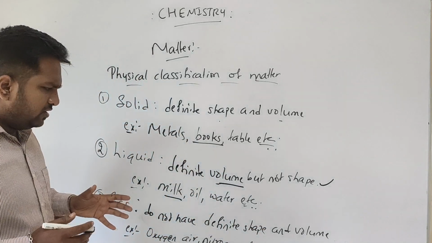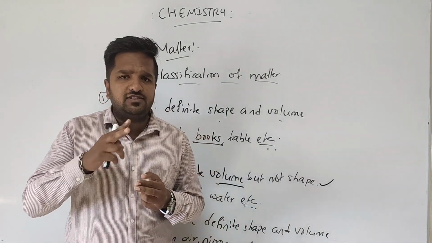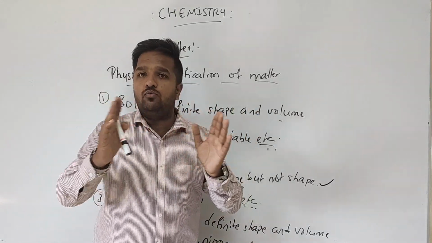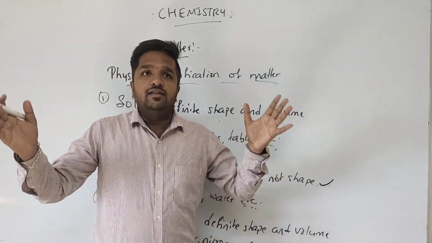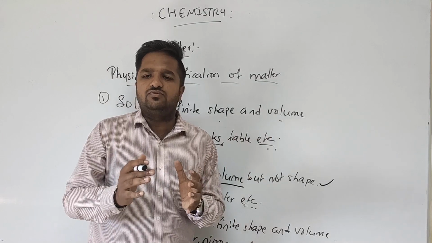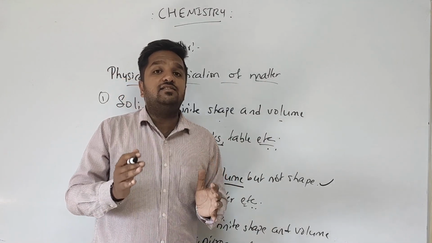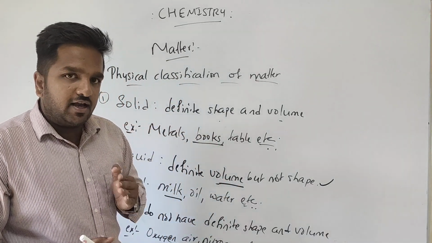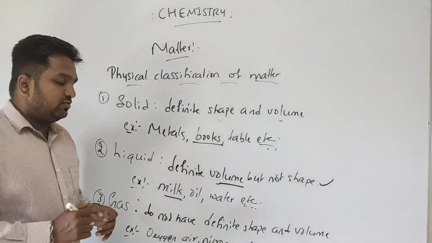Clear? So if you take a balloon, the gas will be filled inside. If you just cut it off or open it, it will acquire the whole volume of the room itself. So they do not have definite volume, and the gas present in this complete room can even be compressed to the small volume of a balloon. Clear? So gases can be compressed and they do not have definite volume and definite shape. These are examples: oxygen, air, nitrogen, etc.